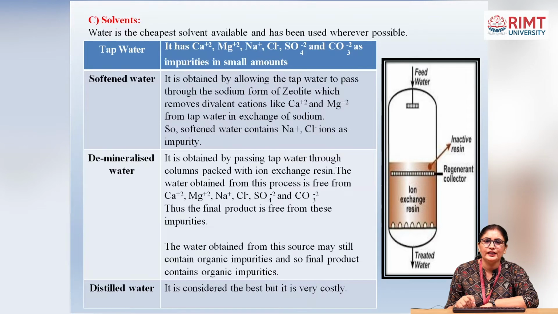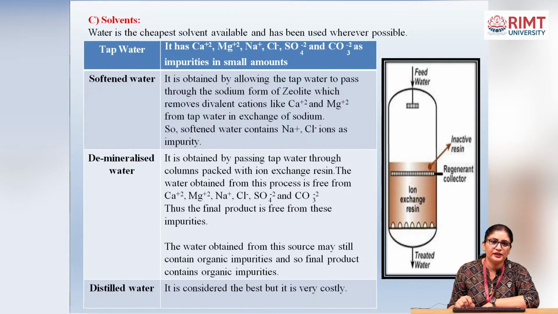First one is tap water. It has calcium, magnesium, sodium, chloride, sulfate and carbonate as impurities in small amounts. Next one is softened water. It is obtained by allowing tap water to pass through the sodium form of a zeolite, which removes divalent cations like calcium and magnesium from tap water in exchange for sodium. So softened water contains sodium chloride ions as an impurity.